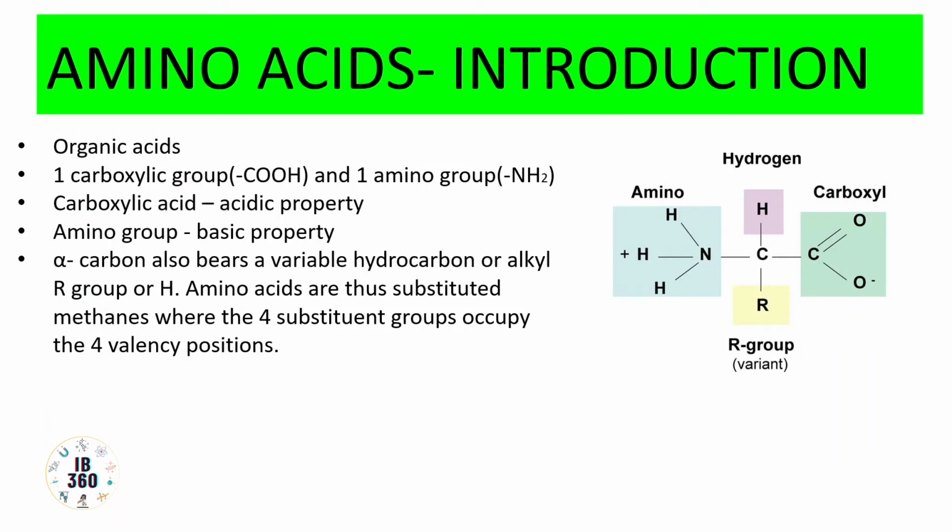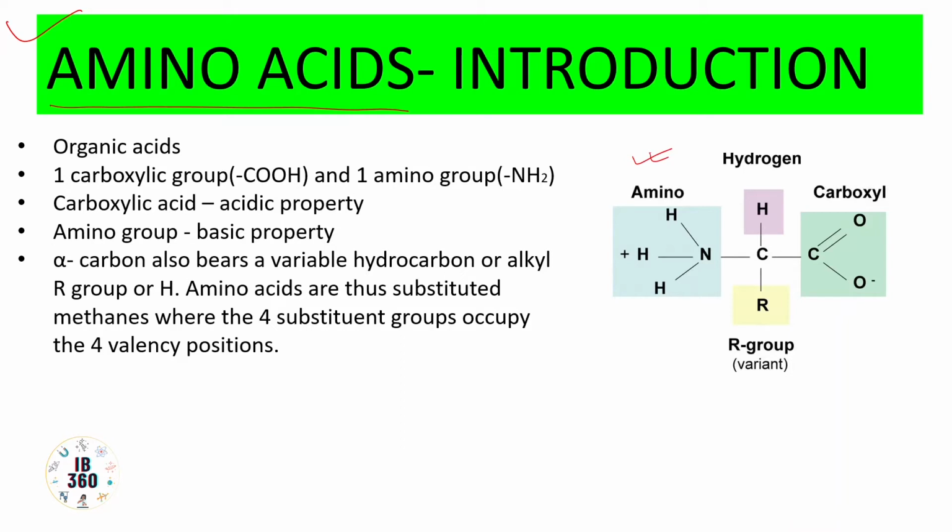So amino acids are organic acids and they are the integral parts, or monomers, of proteins. Proteins are polypeptides which are made up of amino acids. In our gut, proteins ultimately break down to form amino acids and then they are absorbed by the intestine. As you can see here, this is the basic structure, or the core, of every amino acid.